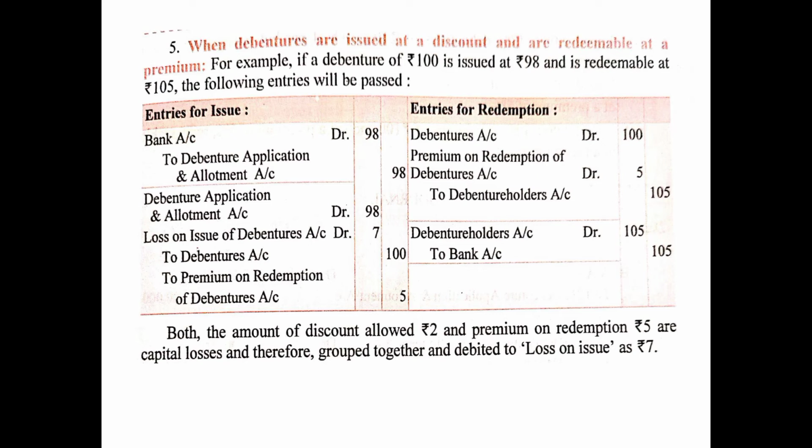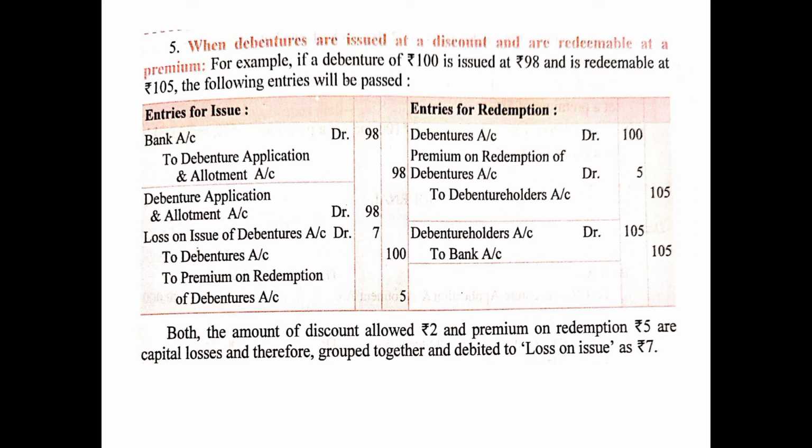To debentures account with the face value 100 and to premium on redemption of debentures account separately with the amount of premium which is to be paid at the time of redemption, that is 5 rupees. And this premium on redemption of debentures, as we have discussed earlier, will be shown under the heading non-current liabilities under the subhead long-term borrowings on the equity and liabilities side of the balance sheet.